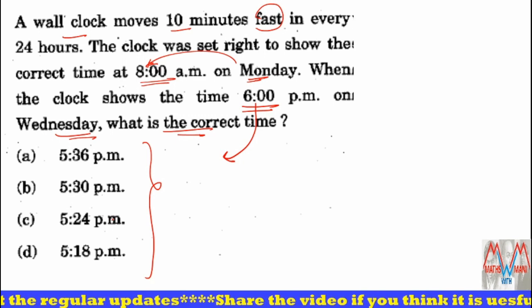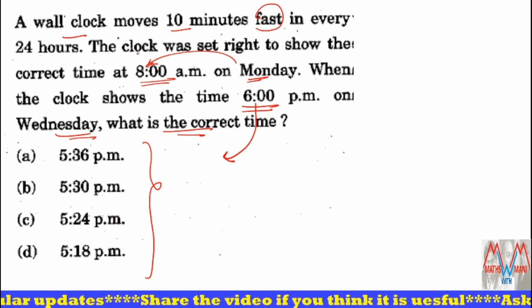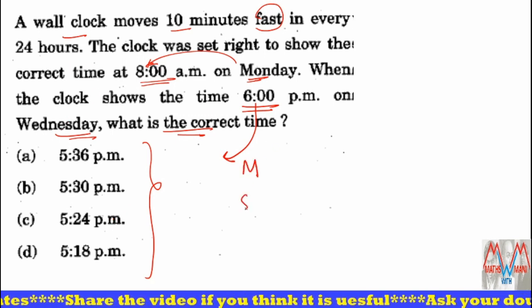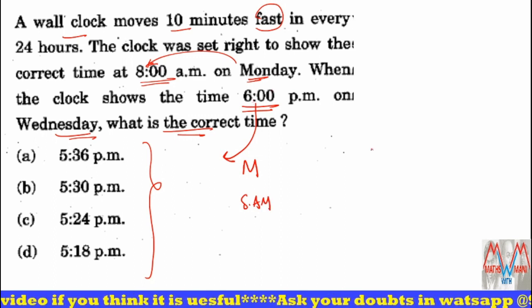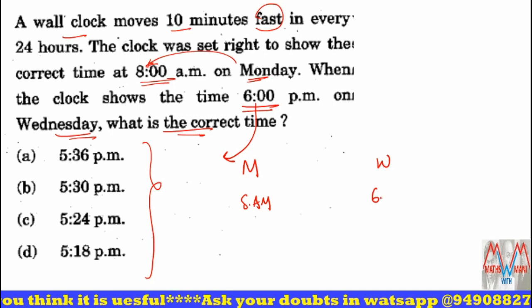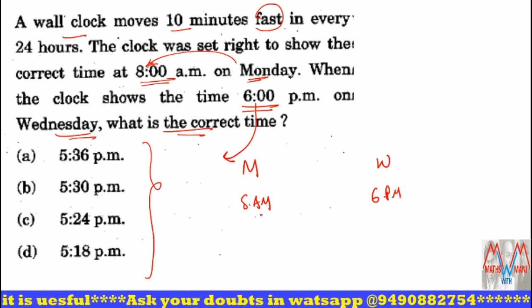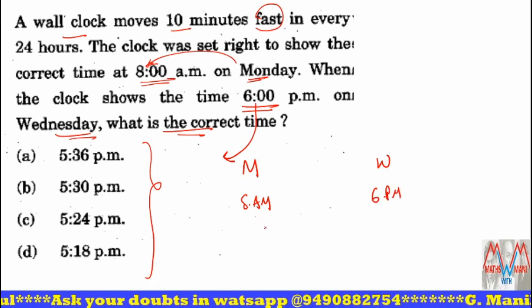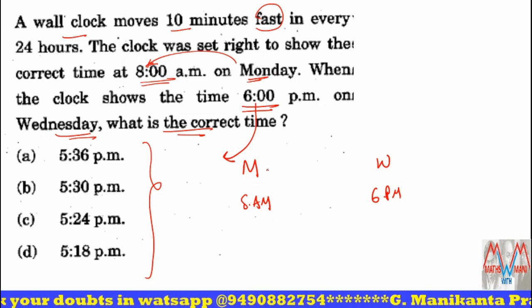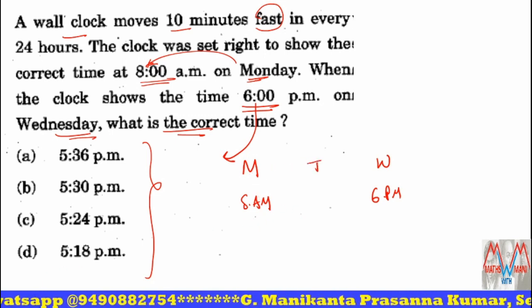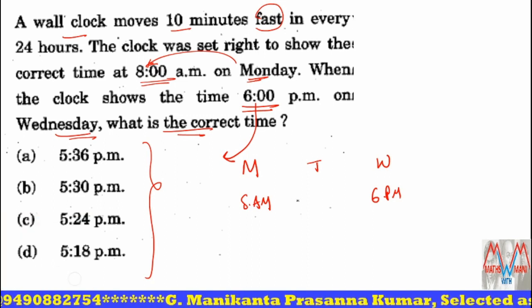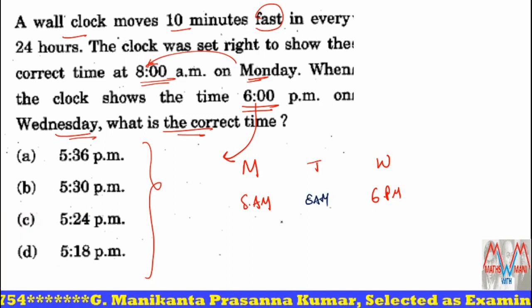So all the options are less than 6 p.m. Okay, let's see. Monday 8 a.m. Next it shows Wednesday 6 p.m. So how much is the time difference? Monday 8 a.m. to Tuesday 8 a.m. is 24 hours.